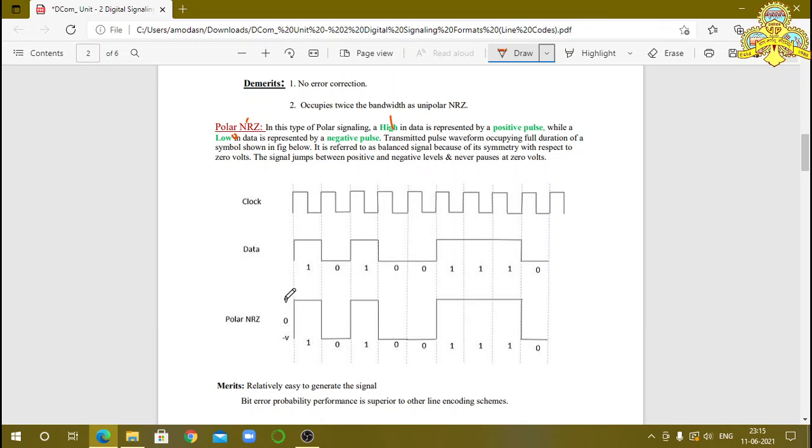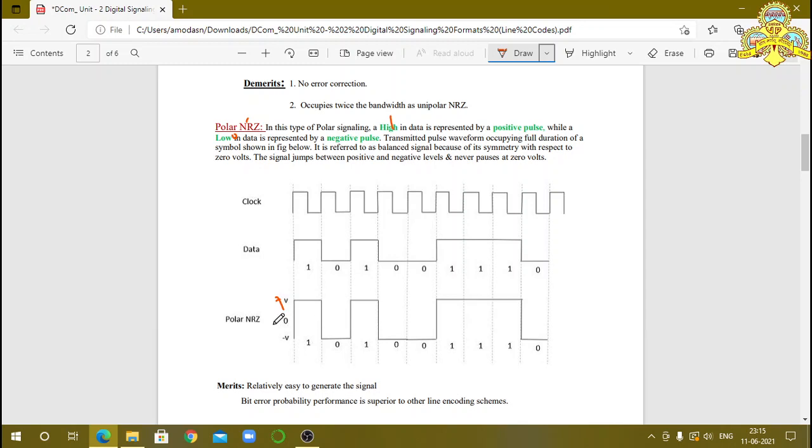See here, 1 is indicated by positive voltage, and this indicates negative voltage. 1 is indicated by positive voltage and 0 is indicated by negative voltage. Again, 1 is positive, 0 is negative, negative, again positive, positive, positive, and this is negative.